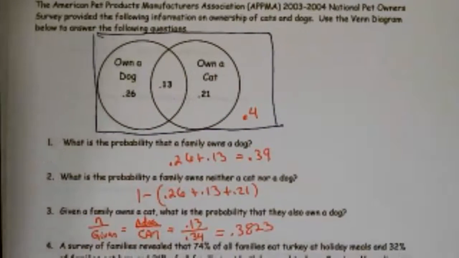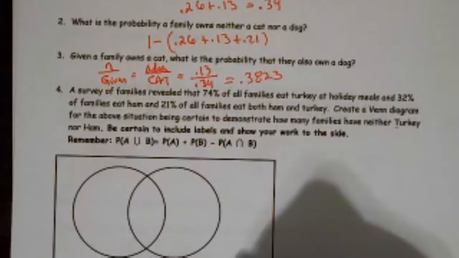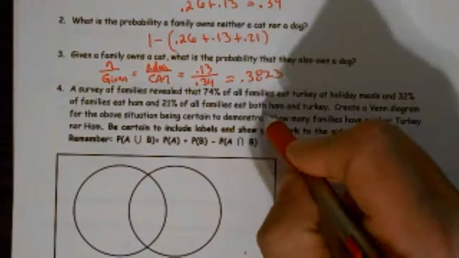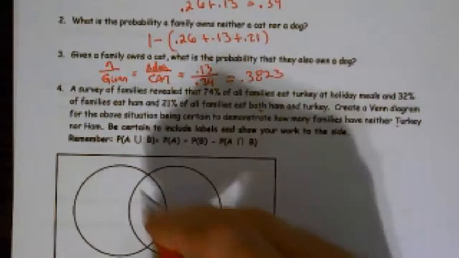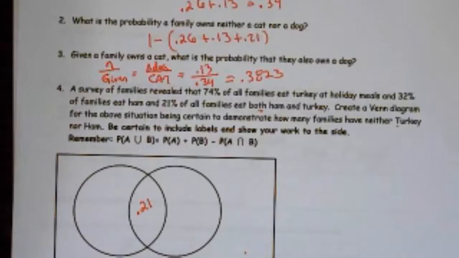All right. A survey of families revealed that 74% of all families eat turkey at holiday meals, 32% eat ham, and 20% eat both. Create a Venn diagram for the above situation, being certain to demonstrate how many families have neither turkey nor ham. So when I say they want that part, they want this value out here. They're looking for the value out in the box. Both means intersection. They tell me 21% eat both, so this is it. And it's usually best to start with the both if we can.